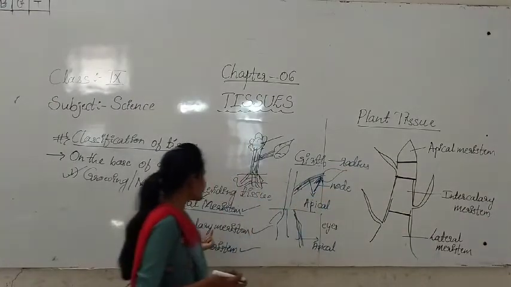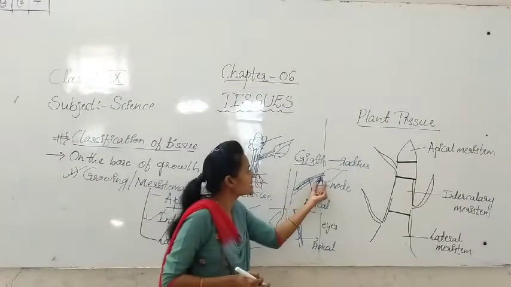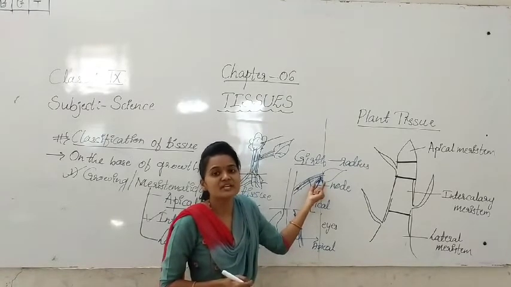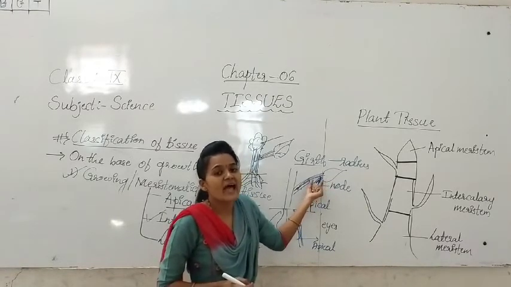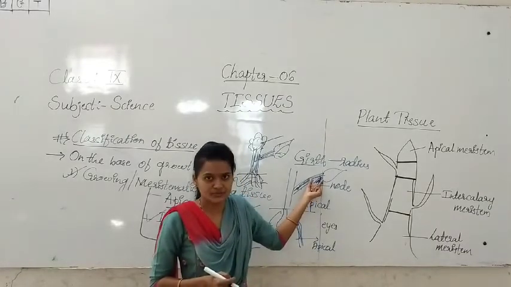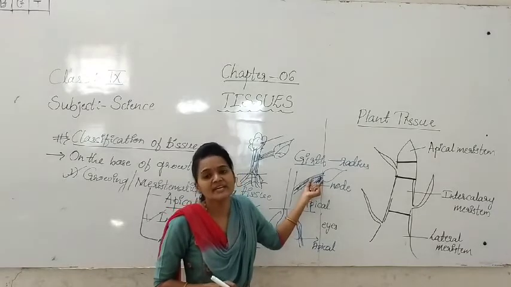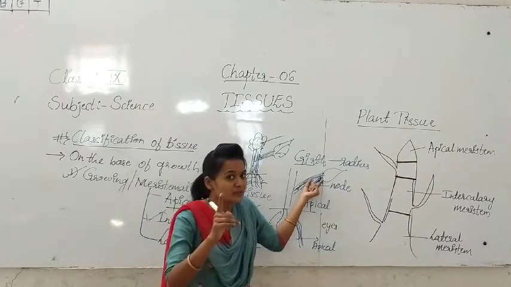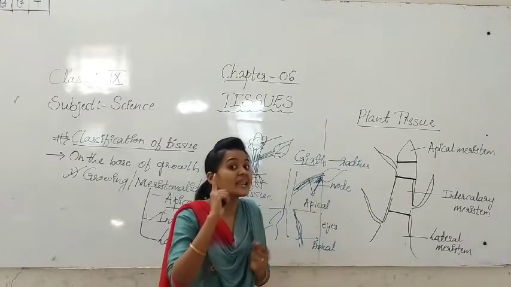So, intercalary meristem is present in the nodal region. And what is the function of the intercalary meristem? It increases the girth, the radius of the stem and root. Apical meristem increases the length.